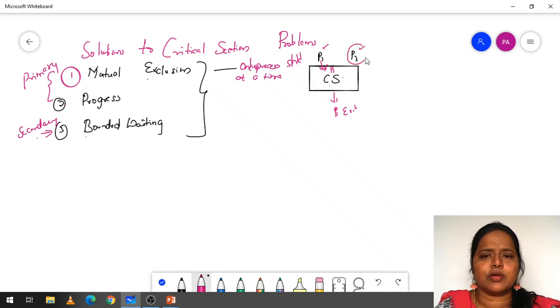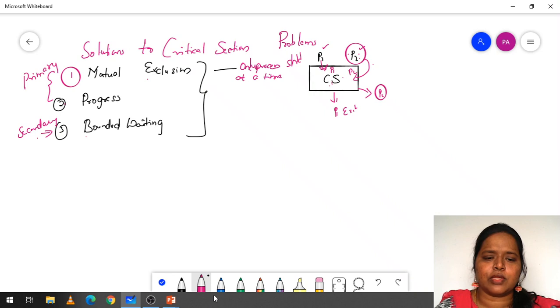Suppose P2 comes first, P2 will enter into the critical section, complete its task and exit. Only one process should enter into the critical section at a time. No two processes should enter into the critical section at the same time. So that is mutual exclusion.